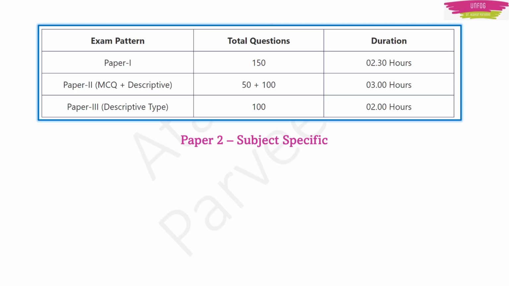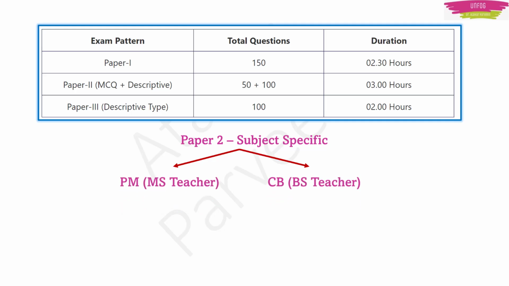But for rough information, the subject specific thing can be for social sciences also. Here you will have two types of question papers for two different types of aspirants. One will be for PM method aspirants. The other one will be for CB method aspirants. PM method means aspirants who have done physics and maths in their BSc and B.Ed. And CB means aspirants who have done chemistry and biology.